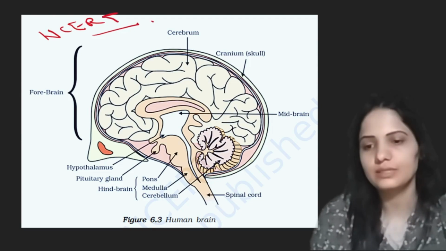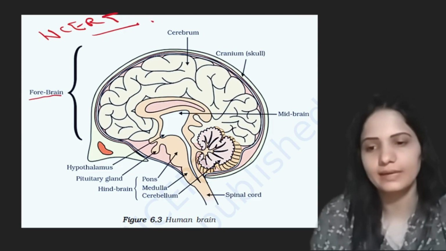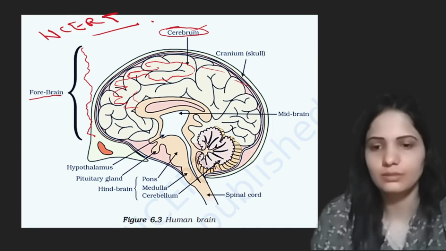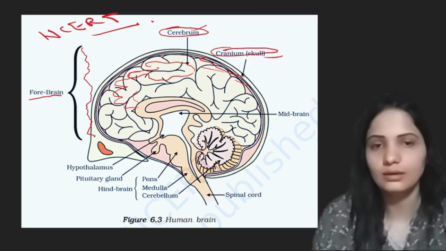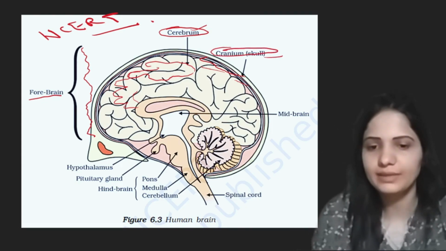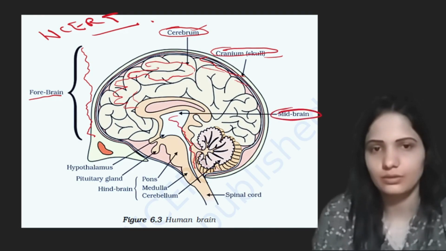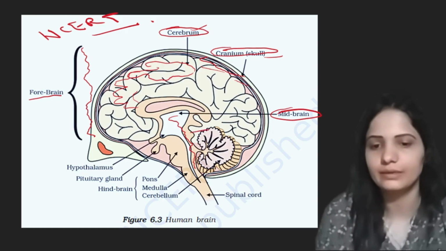Human brain. If you see this diagram, here we have this part, forebrain. This whole part is forebrain, and this forebrain consists of cerebrum. These folded structures represent cerebrum, and this is the outer covering of brain. This is the bony outer covering of brain, the skull or cranium. Now midbrain. After forebrain we have midbrain. This spatula-like, spoon-like structure is midbrain, understand.